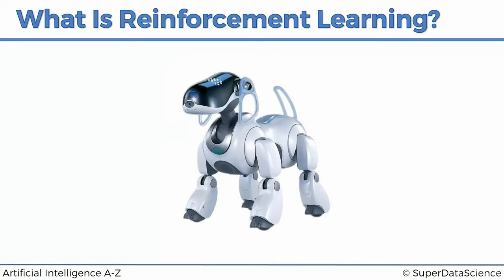I love this example. So this is just a random picture. It's not necessarily that exact robodog that is trained through reinforcement learning. Some robodogs, especially the older ones, you'd have an algorithm in there. And this is actually a good example of the difference between pre-programmed agents and reinforcement learning agents.